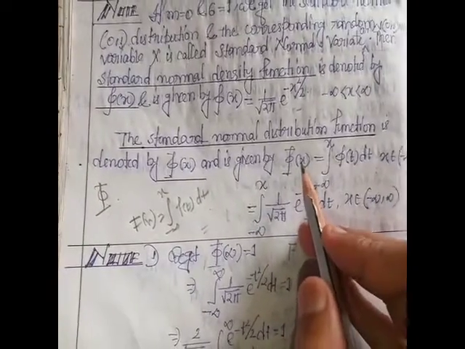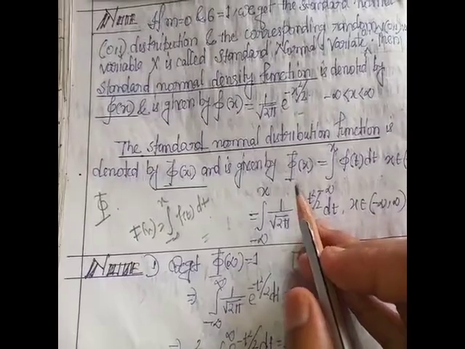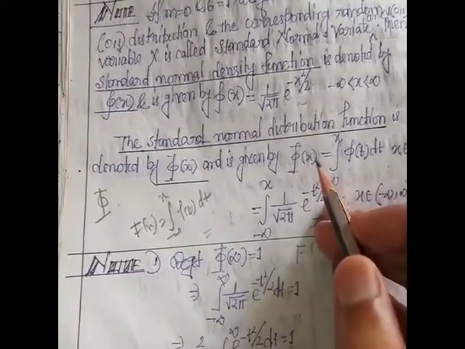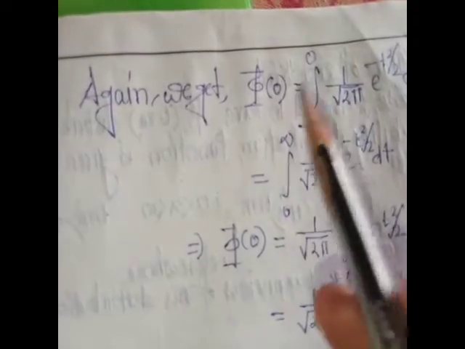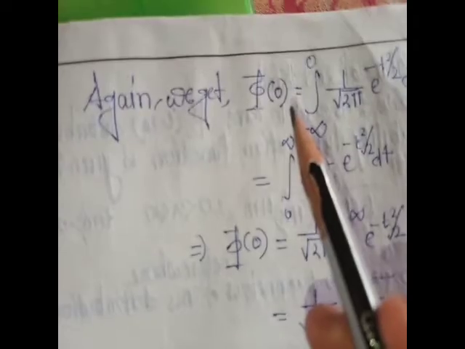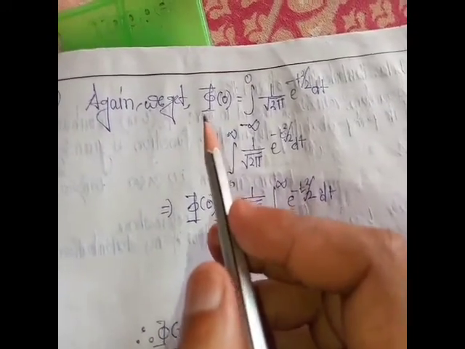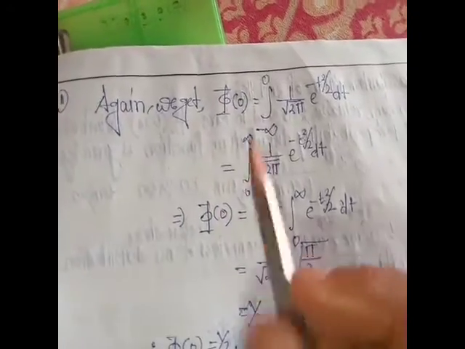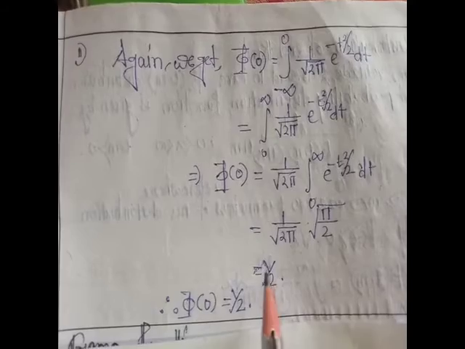If we put x equal to 0, we get capital phi of 0. After calculations, capital phi of 0 is half.